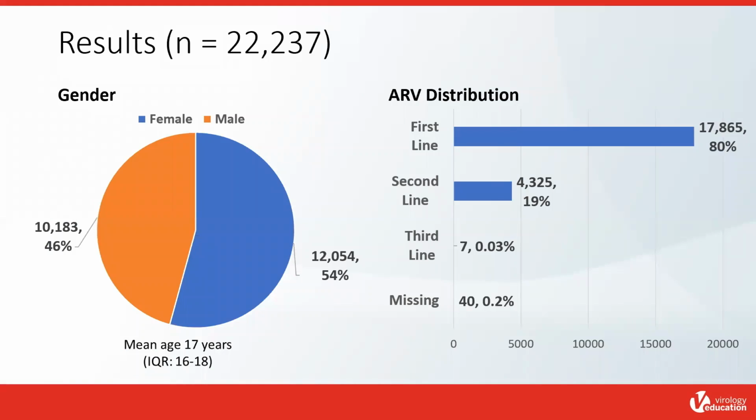A total of 22,237 adolescents aged 15 to 19 years were identified, accounting for approximately 20% of all estimated adolescents living with HIV 10 to 19 years of age in Kenya. 54% of adolescents living with HIV were female. The mean age was 17 years for both males and females, and 80% of adolescents living with HIV were on first-line antiretroviral treatment.